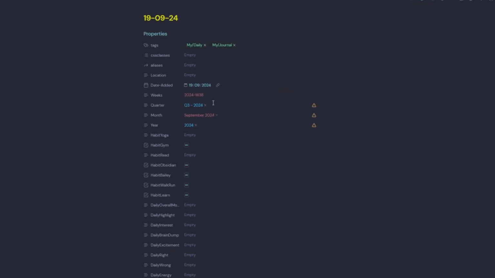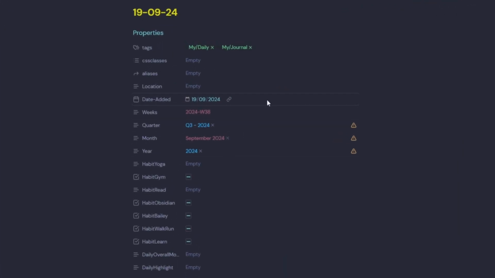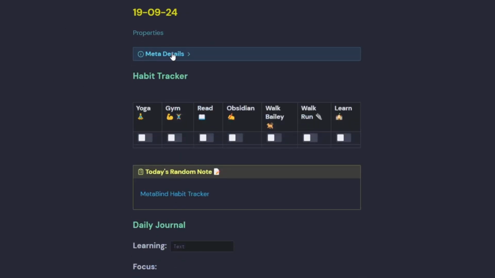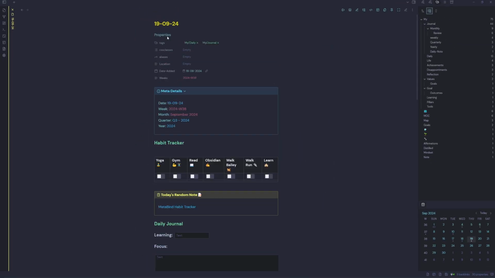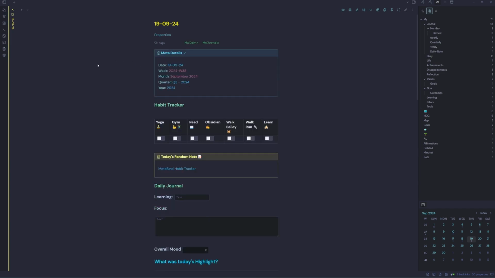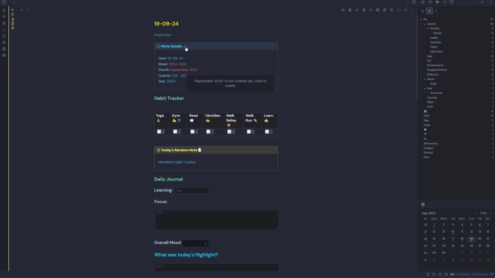Some of these are pulled in automatically, such as the date, the week, the quarter, the month, and the year. We have a couple of tags here, my daily and my journal. And we've also got some metadata in a callout hidden here as well, just in case any of these Templater functions fail. We do have a fold over here, and that can be hidden away.